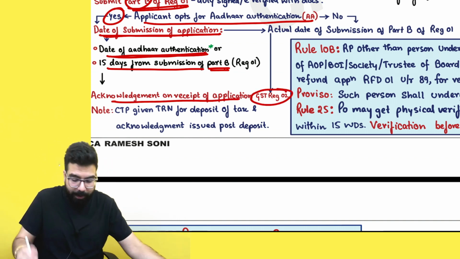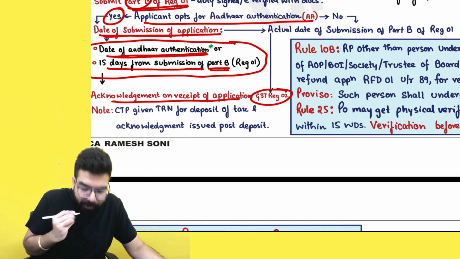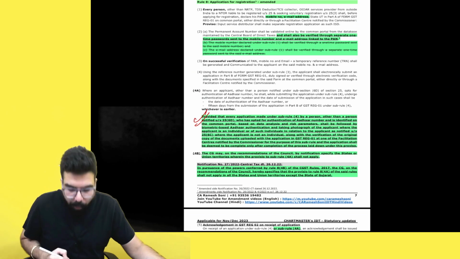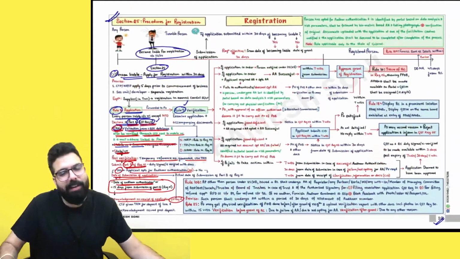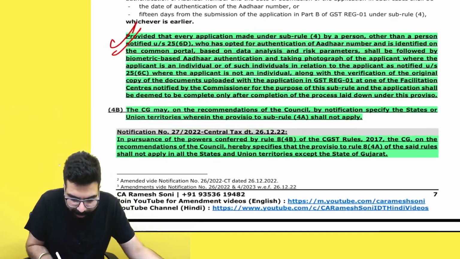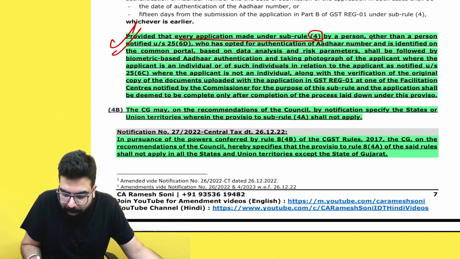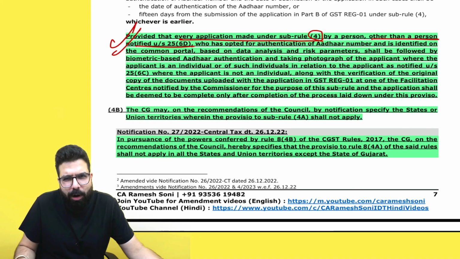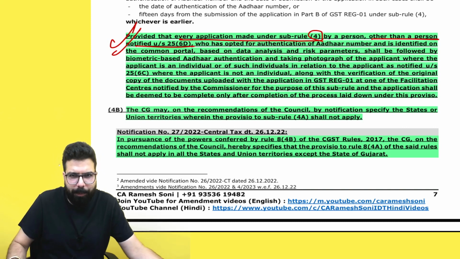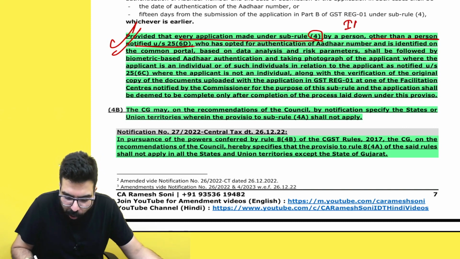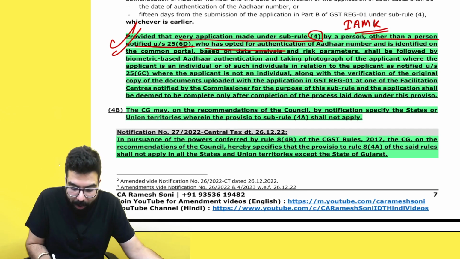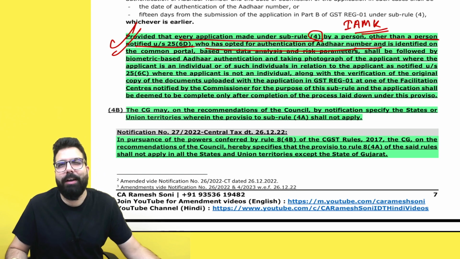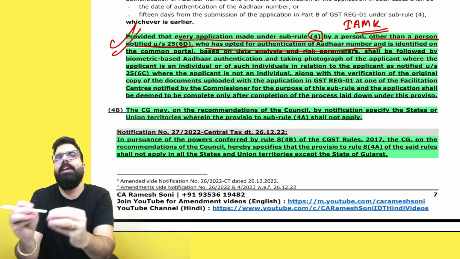Now they have put one proviso over here. Sir, what is the proviso? The proviso says: provided that every application made under sub rule 4 other than a person notified under 6D, meaning those people who are not required to do Aadhaar authentication, other than those people, if any person, basically an individual, authorized signatory, managing partner, authorized partner and Karta, who has submitted their application and who has opted for authentication of Aadhaar number, now they are telling that there is a functionality built into the portal.